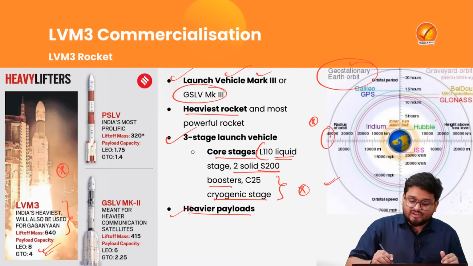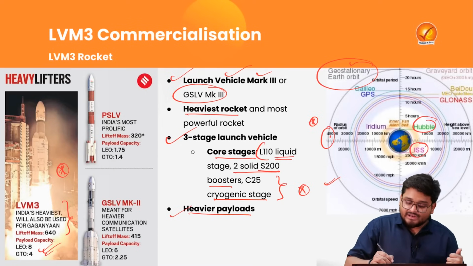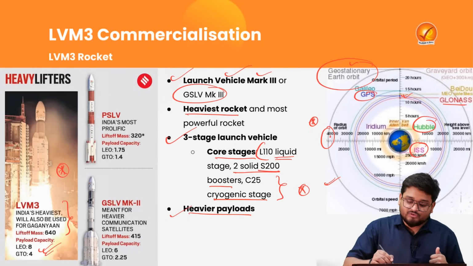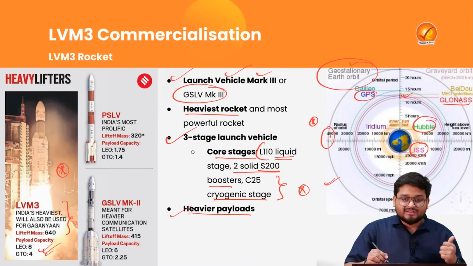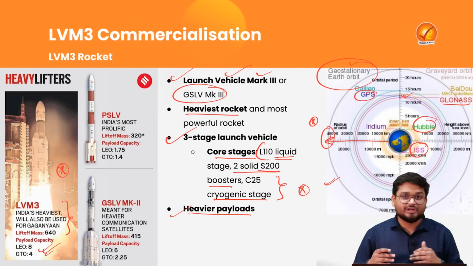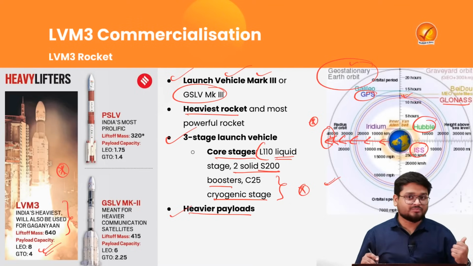As we can see, the Hubble telescope is situated here, the International Space Station is here, we have the GPS operations at this point, and we also have GLONASS, which is also a kind of GPS satellite. So we can understand that we have this rocket which has the capability to send any payload to this orbit.